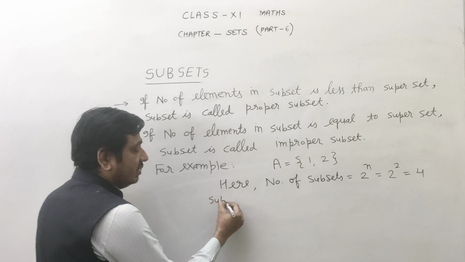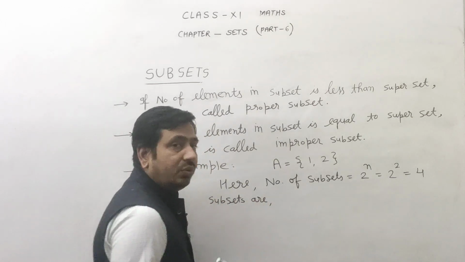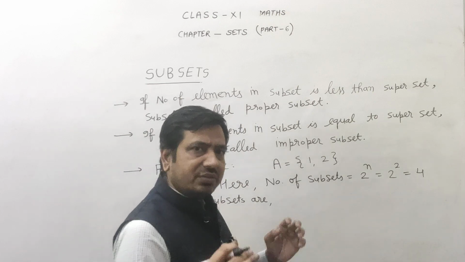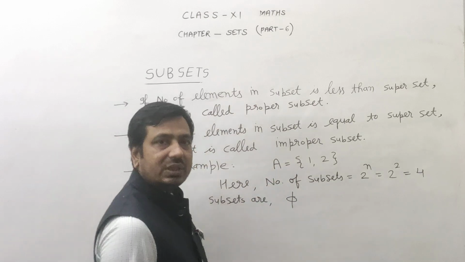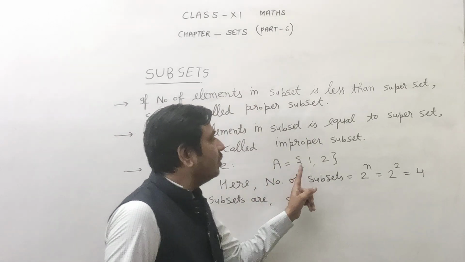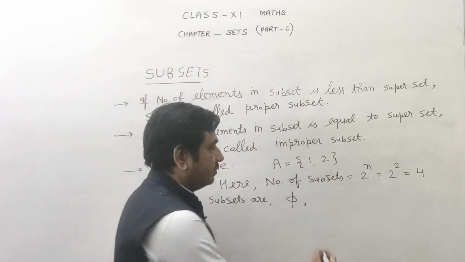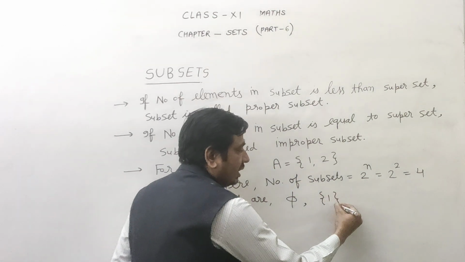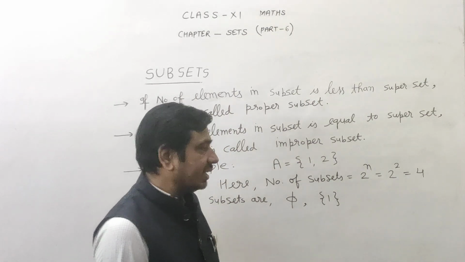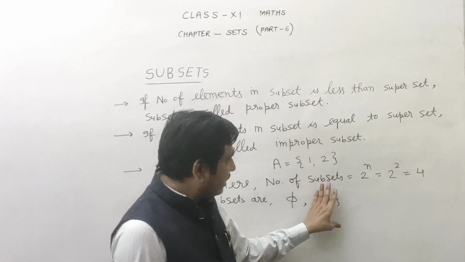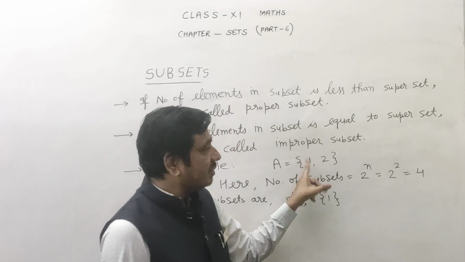Now subsets are, class, I told you the empty set is the subset of every set, here also. So the first subset is the empty set. Okay class? Now class, we take one element first. So first you take {1}. Class, it is a set. I write here 2 sets and both are subsets. This is a subset because all elements of this set are present in A. Then this set is the subset of this.